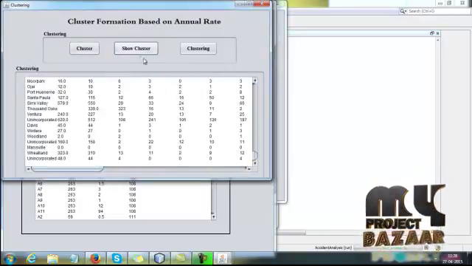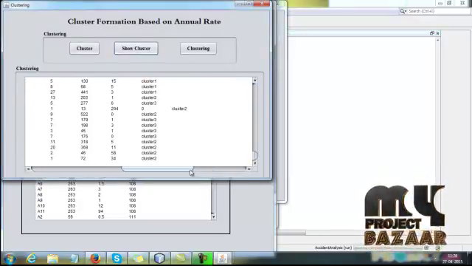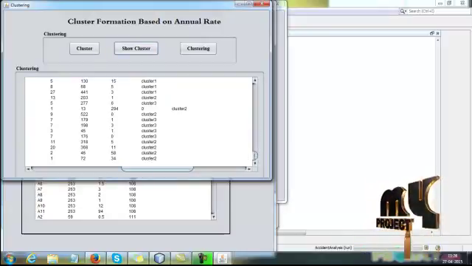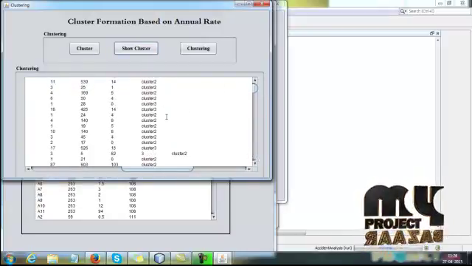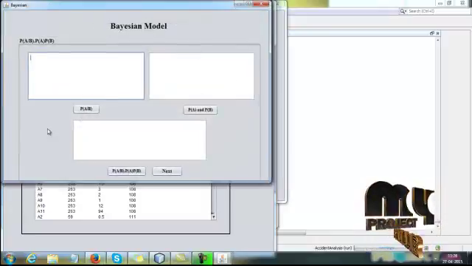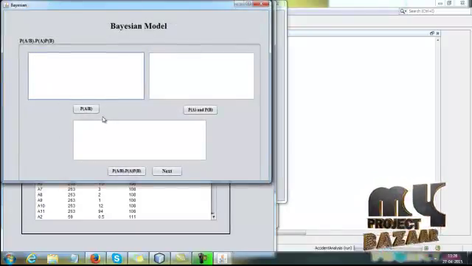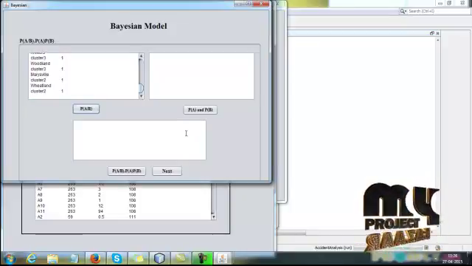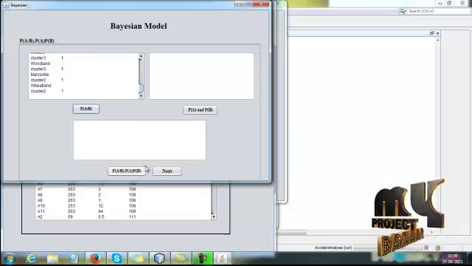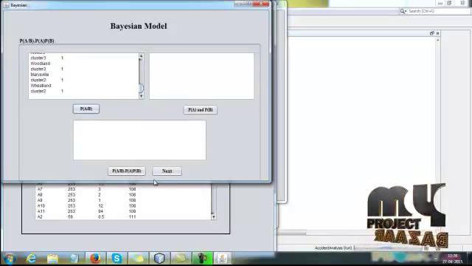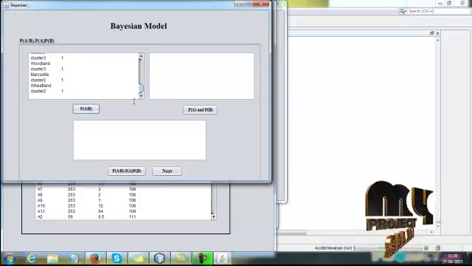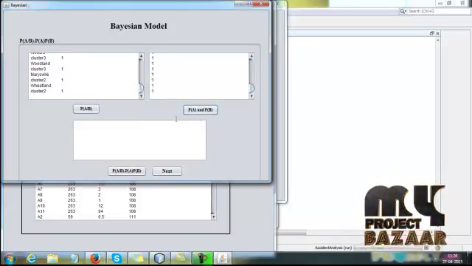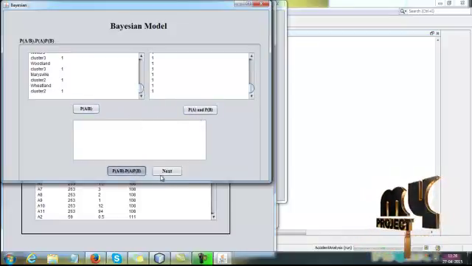So the data is clustered, show cluster. Based upon the values of accident levels, here we are calculating 3 types of clusters. Then here we are calculating the conditional probability formula. So P of A conditional B is P of A intersection B. P of B conditional A equals P of A conditional B divided by P of A intersection P of B. So this is the formula for calculating Naive Bayes.